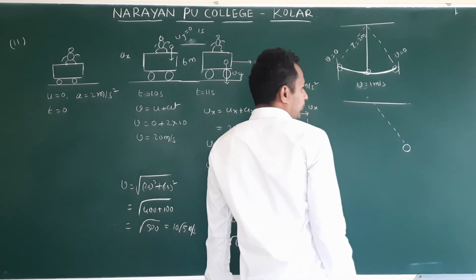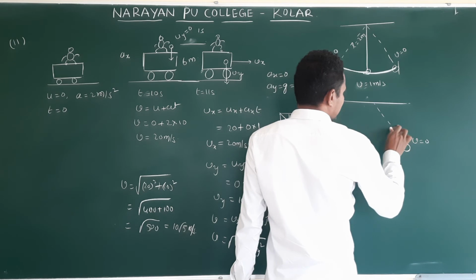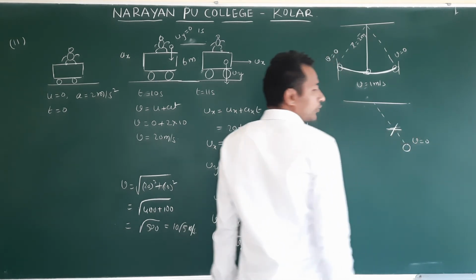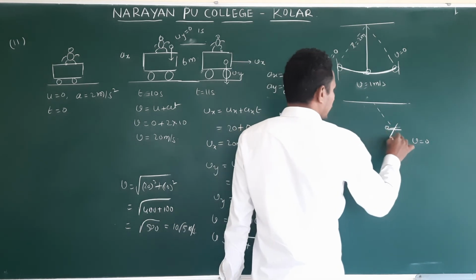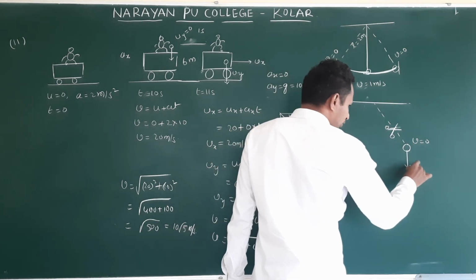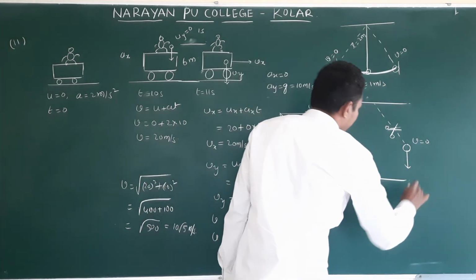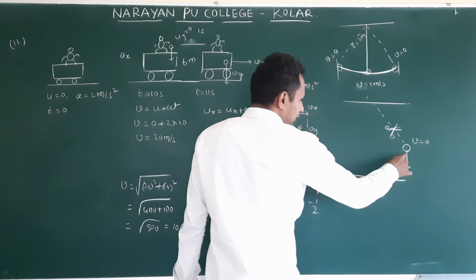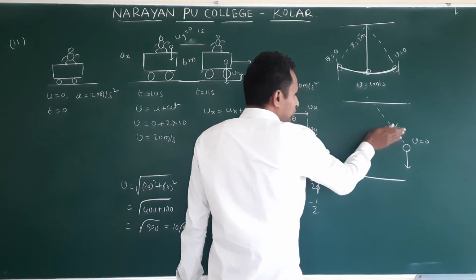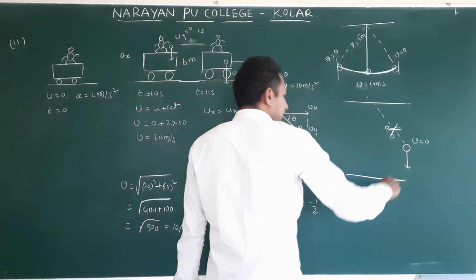Here is the bob. Velocity is 0. If you made a cut here, what happens? Velocity is 0, so immediately it drops, falls down. Clear? Next, it is coming back. In the first case we made a cut and it falls down. Next, again it is oscillating.